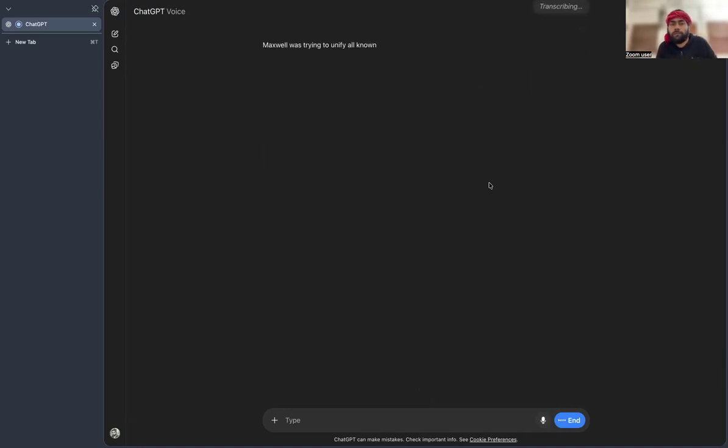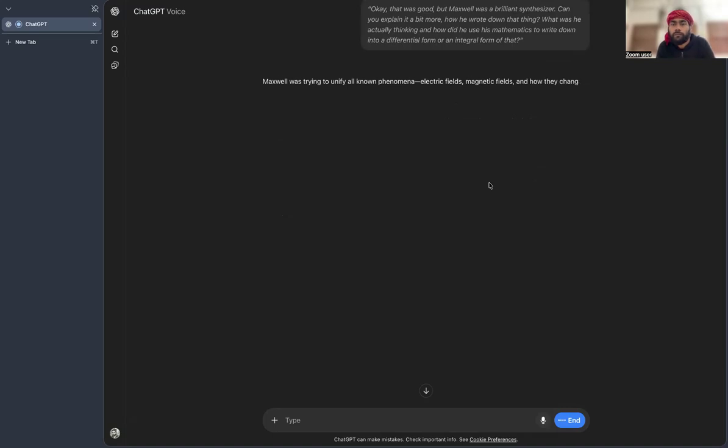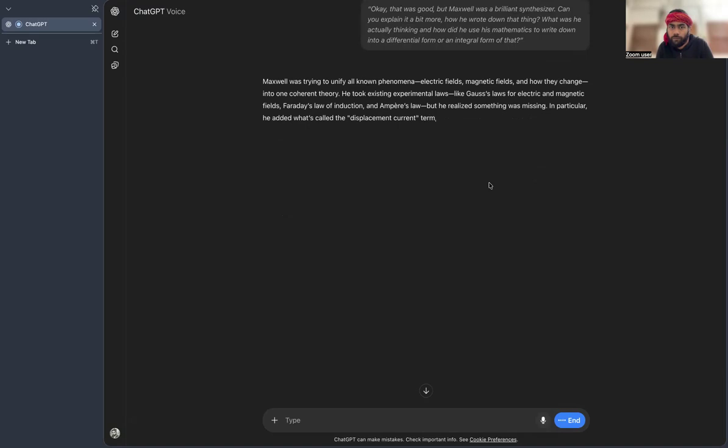Maxwell was trying to unify all known phenomena, electric fields, magnetic fields, and how they change, into one coherent theory. He took existing experimental laws like Gauss's laws for electric and magnetic fields, Faraday's law of induction, and Ampere's law. But he realized something was missing. In particular, he added what's called the displacement current term, which allowed changing electric fields to create magnetic fields even without a physical current.